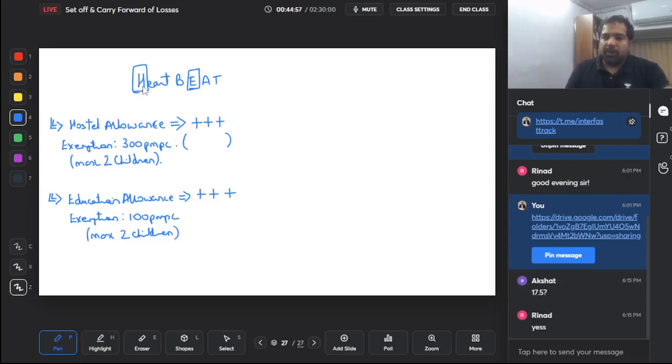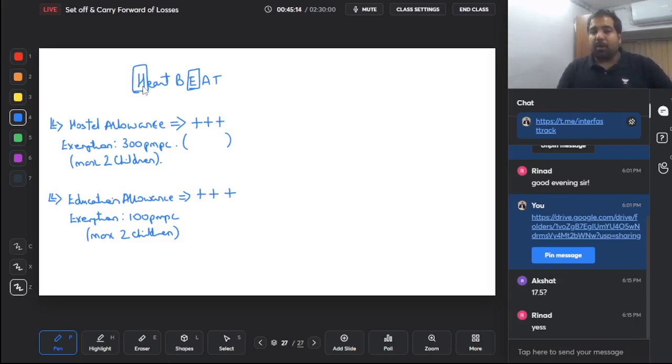Remember, 100 is for education, 300 for hostel. Here also 2 children, there also 2 children. Remember, this is the maximum. Again, very disappointing. I don't know which college or which school will give you education for 100 rupees per month per child.